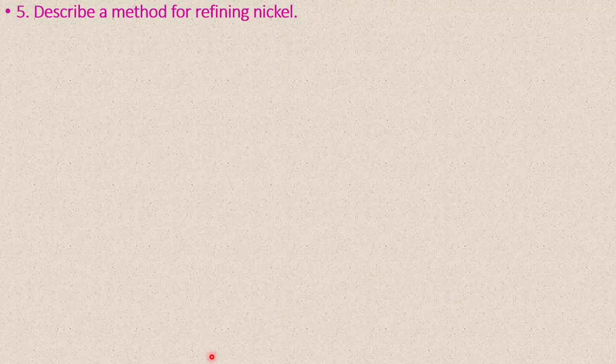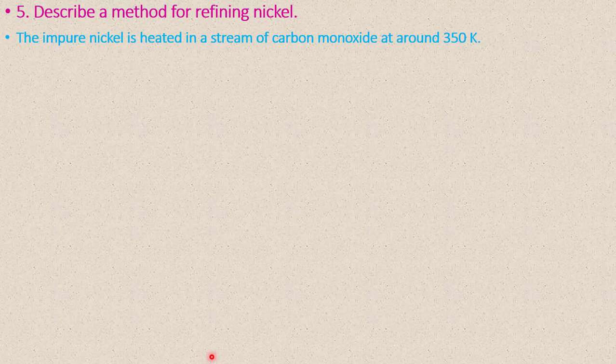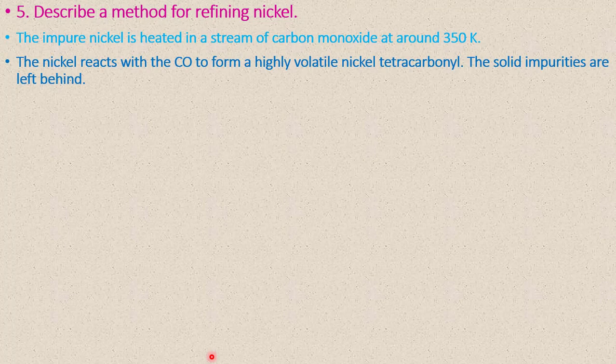Next one, fifth question. Describe a method of refining of nickel. This method is called the Mond process. This is also a very important question. The impure nickel is heated in a stream of carbon monoxide at around 350 Kelvin. The nickel reacts with carbon monoxide to form a highly volatile nickel tetracarbonyl. The solid impurities are left behind.